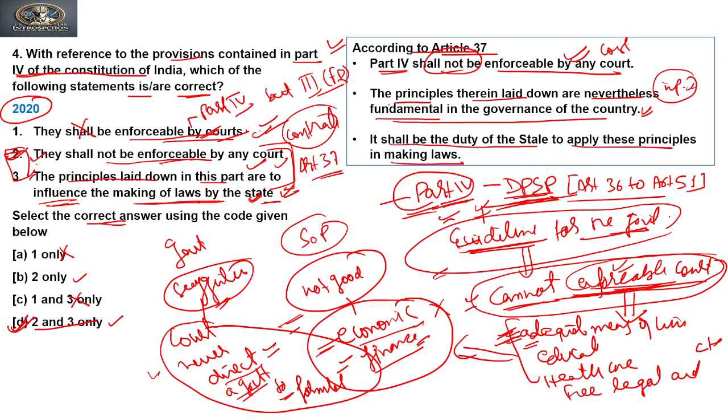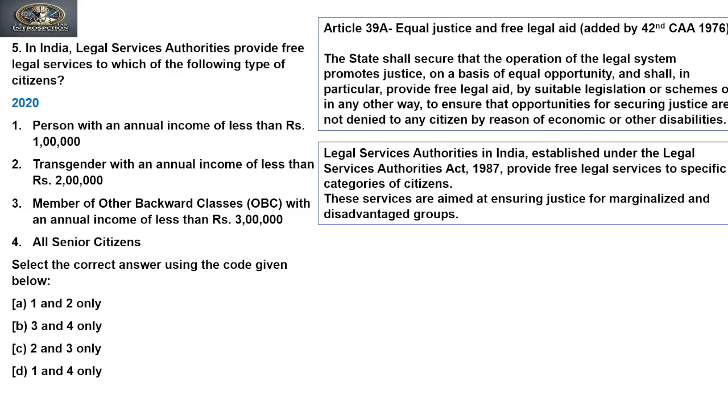So we can say that it is binding, it is mandatory for the government to apply these principles while they are making laws. So it means the laws made by the states are influenced by this part. It's clear. So this is a question on Part 4, under DPSP. Now let's move to the next question.